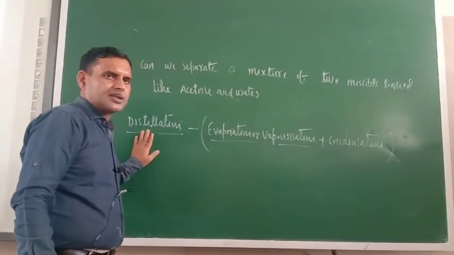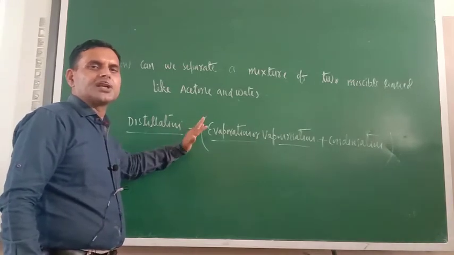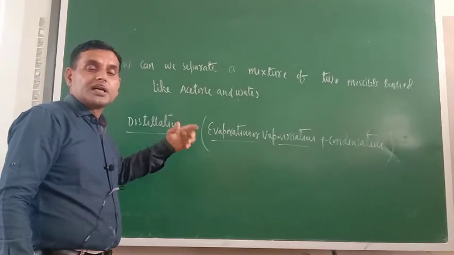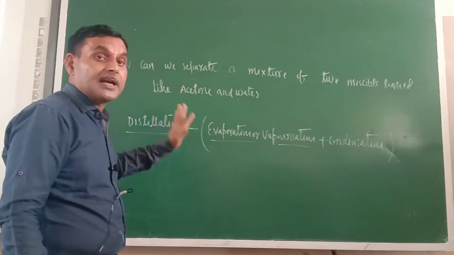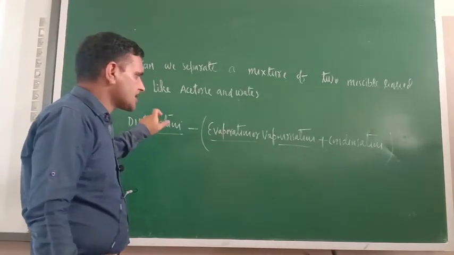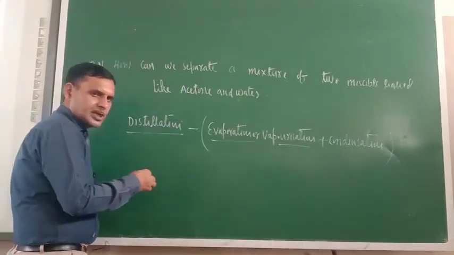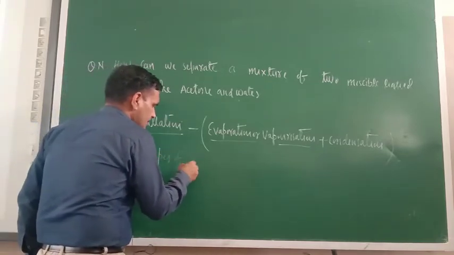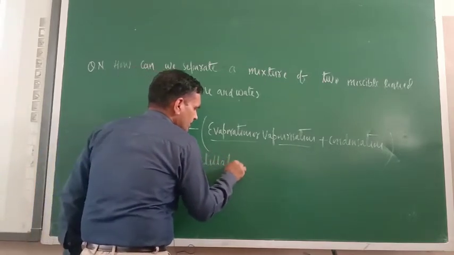So what is the meaning of distillation now? The meaning of distillation is, first of all, liquid is heated so that its vapor is formed. Afterwards what should be there? The same vapor should be supplied through the condenser and now it will be condensed back into liquid. So just see, distillation is the sum of vaporization plus condensation. Now types of distillation. There are two types of distillation.